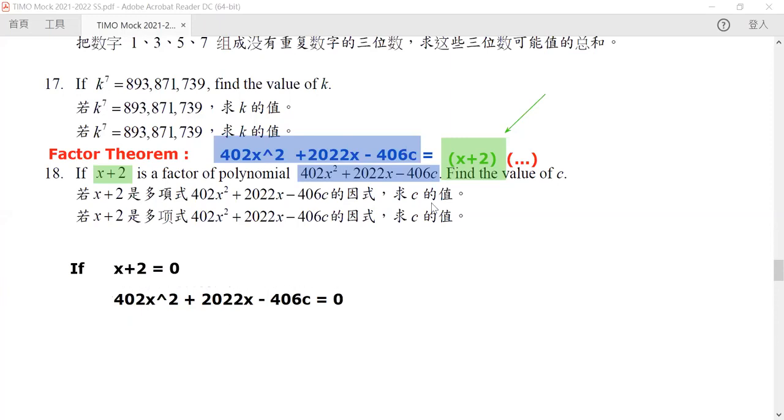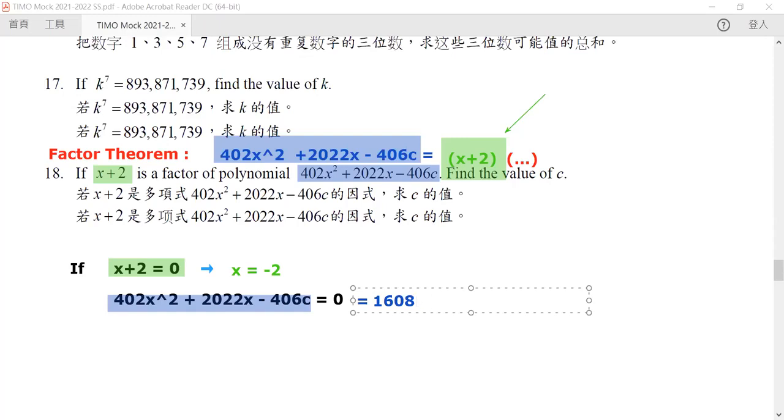But what do you mean by green equals 0? It means that x is equal to -2. So all we need to do is substitute x equals -2 into this equation, and this must be equal to 0. So because x is equal to -2, our first term is 402 times 4, which is 1608.